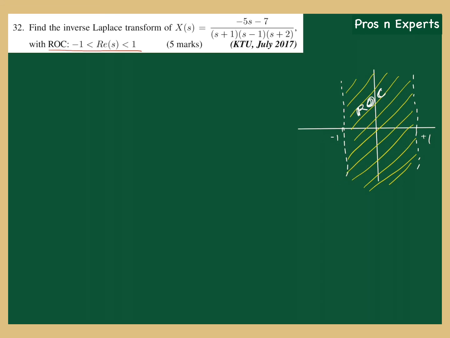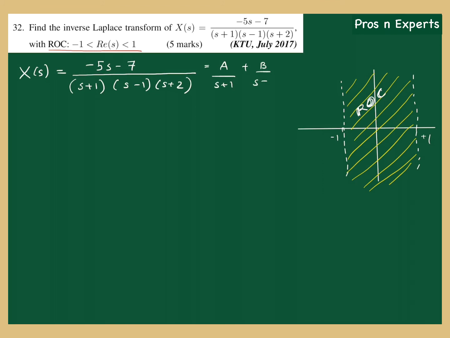Okay, now with that intuition, let me start solving the problem. X(s) is given by (-5s - 7) over the denominator. Whatever is in the numerator, you don't have to worry about. What we need to check is the denominator, (s + 1)(s - 1)(s + 2). To arrive at the inverse Laplace transform, you do the partial fraction expansion, which gives A/(s + 1) + B/(s - 1) + C/(s + 2).